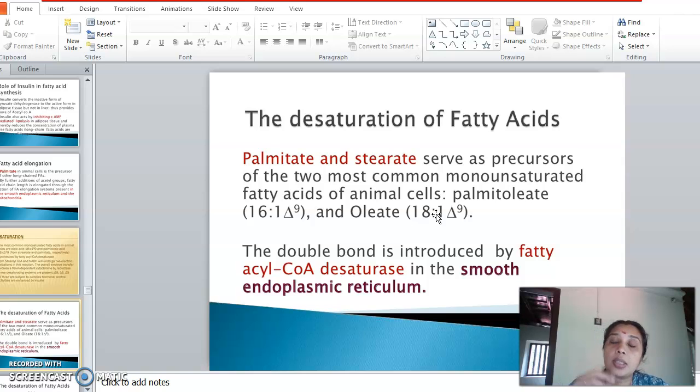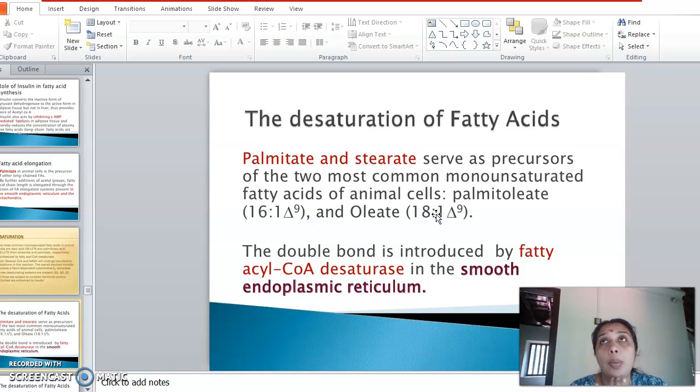Then, if the body is in need of polyunsaturated fatty acids, that is, more than one double bond is required, then the second double bond will be introduced in some other position by using some other specific enzyme, a desaturase enzyme. So the addition of a double bond will be happening only in a stepwise manner, not in a single stretch.